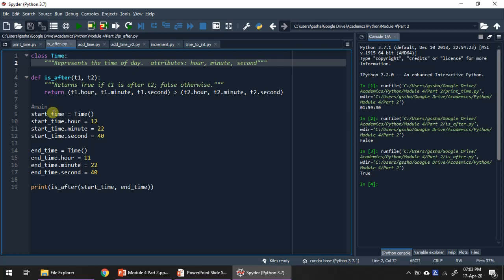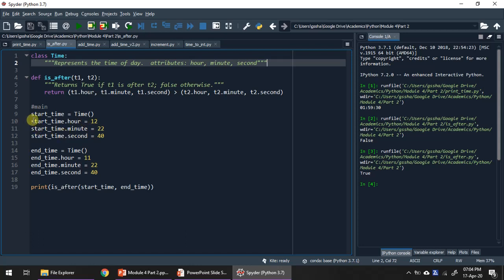In main program we have two time objects. One is the start time and another one is the end time. Start time and end time are the two time objects of the type time class. So start time has the value 12 hour 22 minute 40 second. End time has the values 11 hour 22 minute 40 seconds. Note that the minute attribute and second attribute of both the objects are kept same just for the sake of understanding.